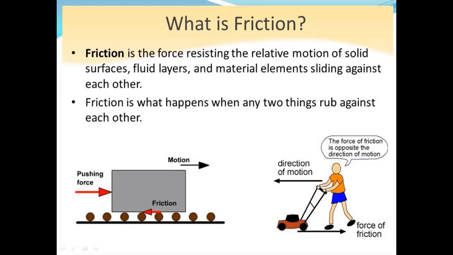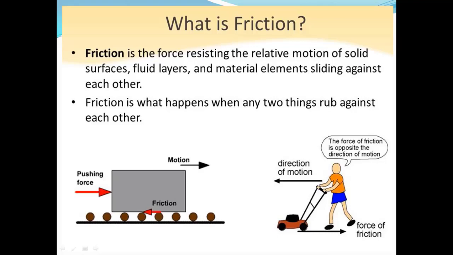In other words, friction is the force resisting the relative motion of solid surfaces, fluid layers, and material elements sliding against each other. Friction is what happens when any two things rub against each other.